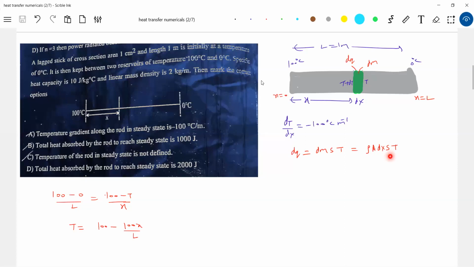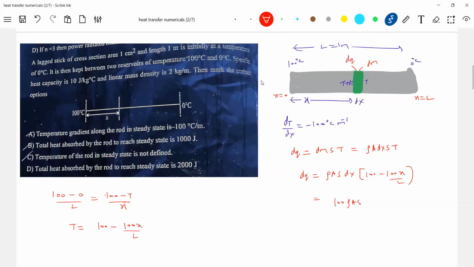That value of T, I'm going to substitute here. So dQ is rho A s dx times temperature, 100 minus... So this will be 100 rho A s. S is specific heat.